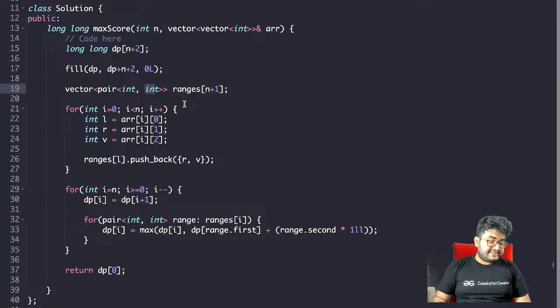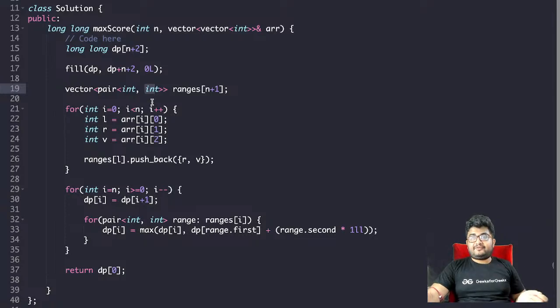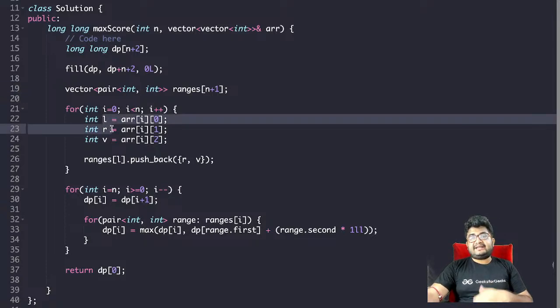How to solve this if ranges can be...? That's a good question. Tapan has asked a very good question: how to solve this question if the ranges are of length 0 to 10 to the power 9? Can anyone tell how to solve it if the L and R values are in the range 10 to the power 9?